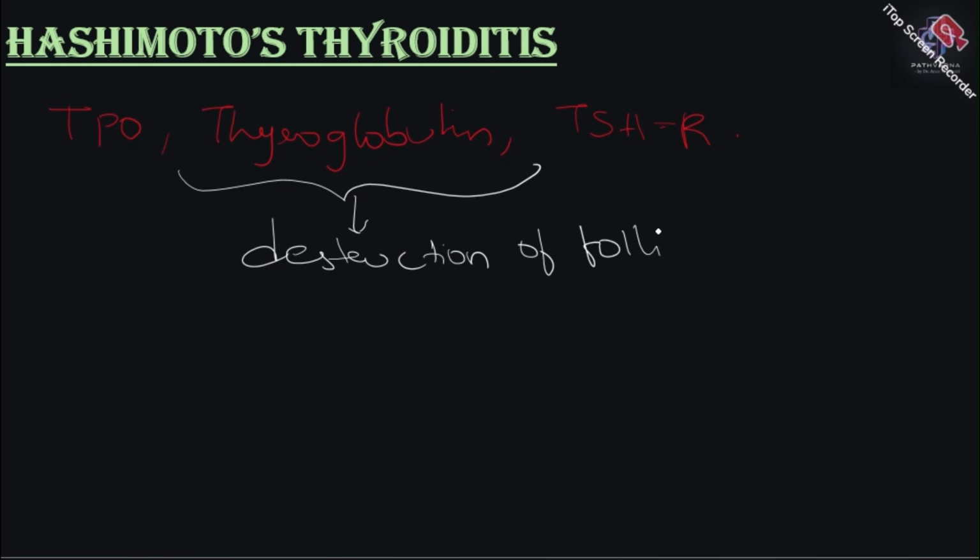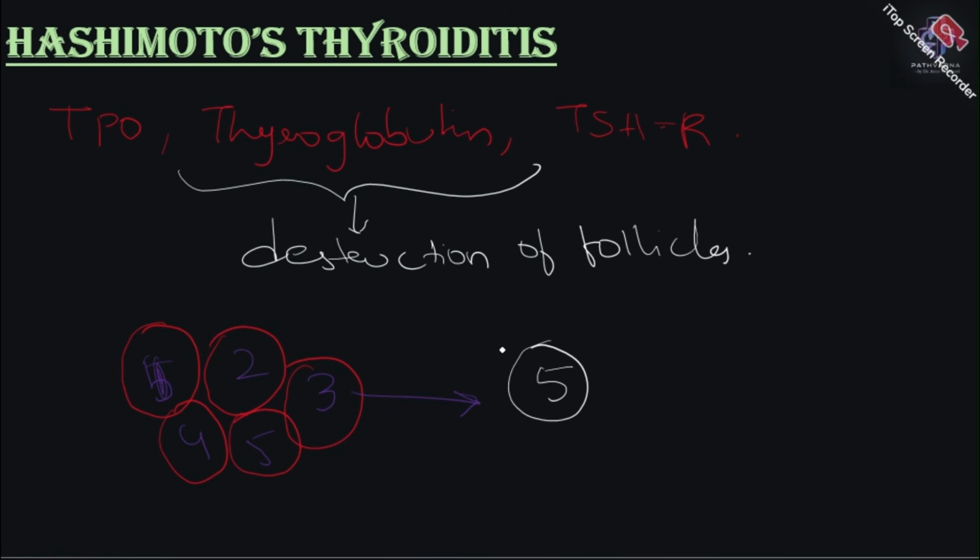Once these autoantibodies are there, they will cause destruction of thyroid follicles. How does this manifest clinically? Initially, let's say I am having 5 follicles, and in these 5 follicles I am having 5 hormones, so let's say 1 2 3 4 5. Now let's say these follicles are being destroyed. The moment the follicles are destroyed, the hormones present within these thyroid follicles will enter your circulation. This is just an arbitrary number for you to understand. So you have a thyroid hormone level of 5, let's say.